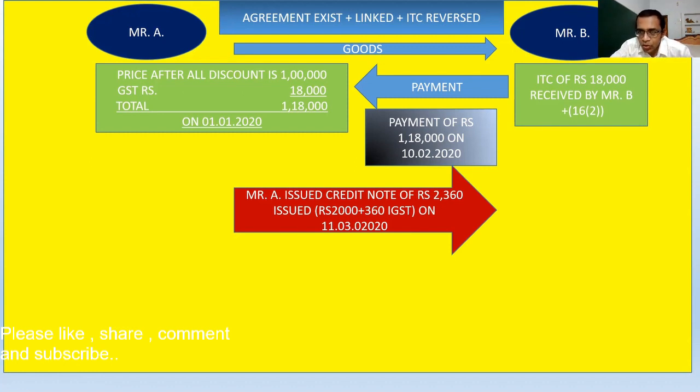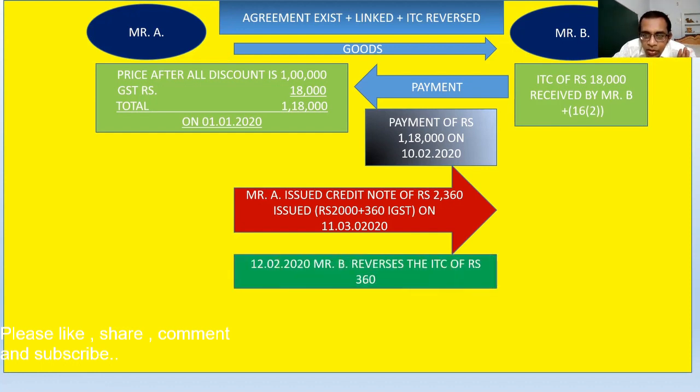B, and so he issued a credit note of rupees 2,360, wherein rupees 2,000 is the normal amount and rupees 360 is the IGST component on it. IGST means you can understand it as an interstate transaction. Okay, so now Mr. A issued a credit note. What happens after receiving this credit note?